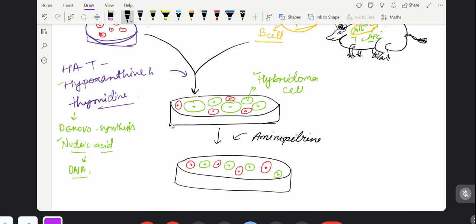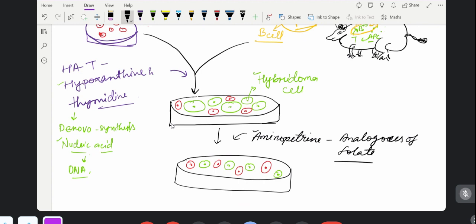So what is aminopterin? Aminopterin is an analogue of folate. Why are we so focused on aminopterin?